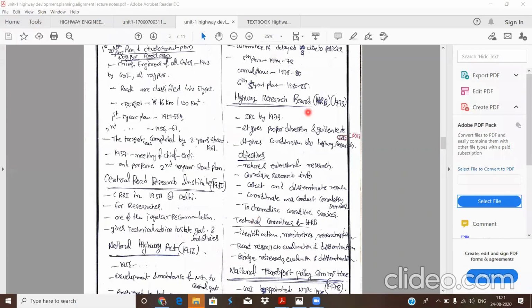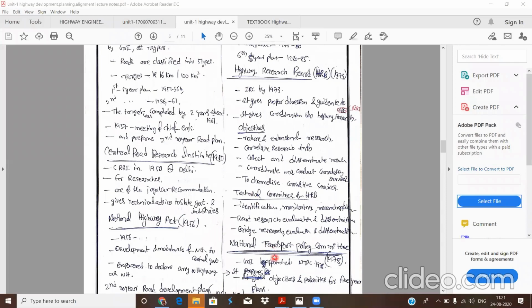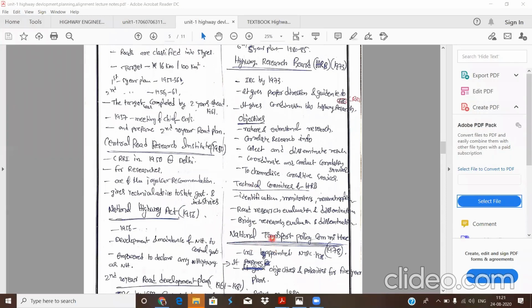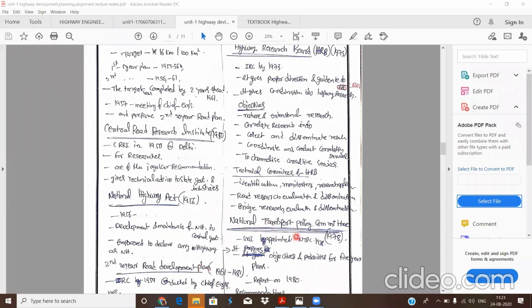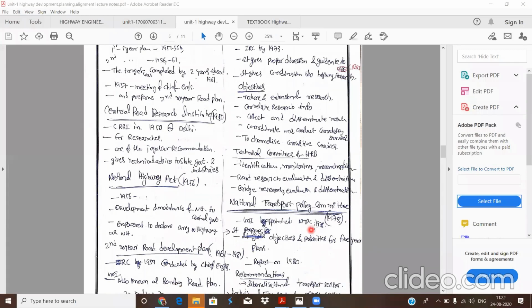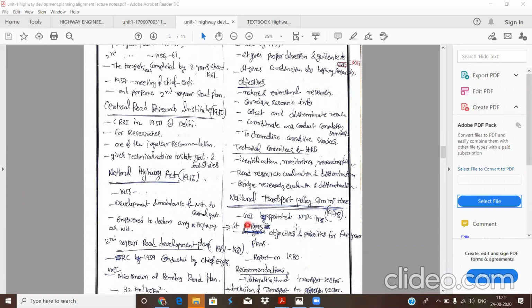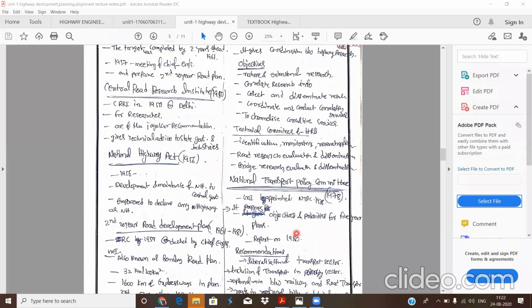After this Highway Research Board, also during the second 20-year plan, the National Transport Policy Committee was formed. This committee was appointed by the Government of India in 1978. The main objective of the NTPC is that it prepares the objectives and priorities for 5-year plans.